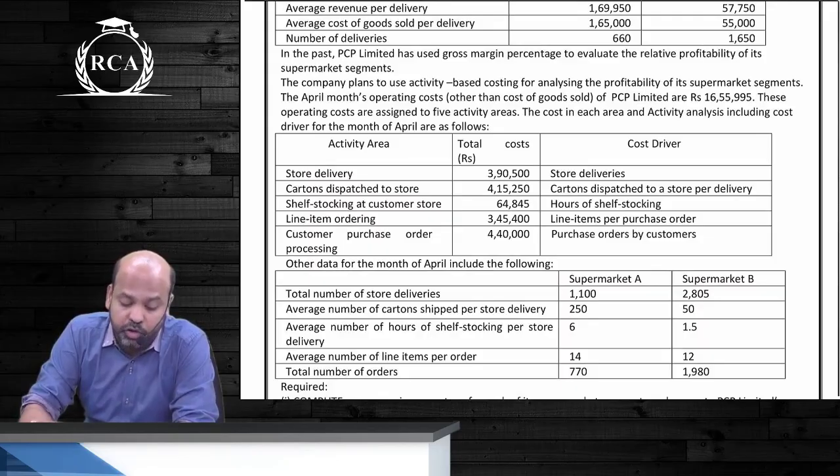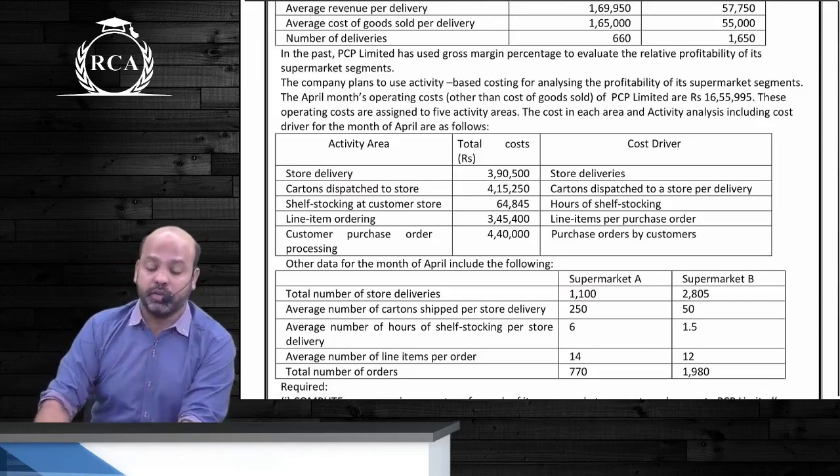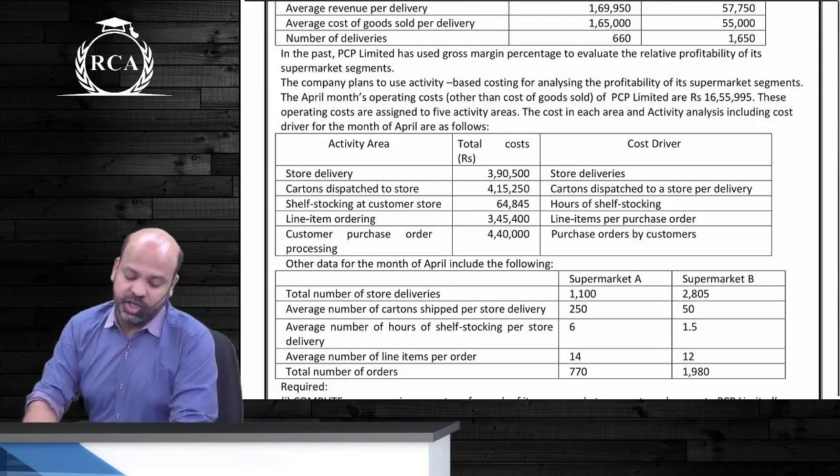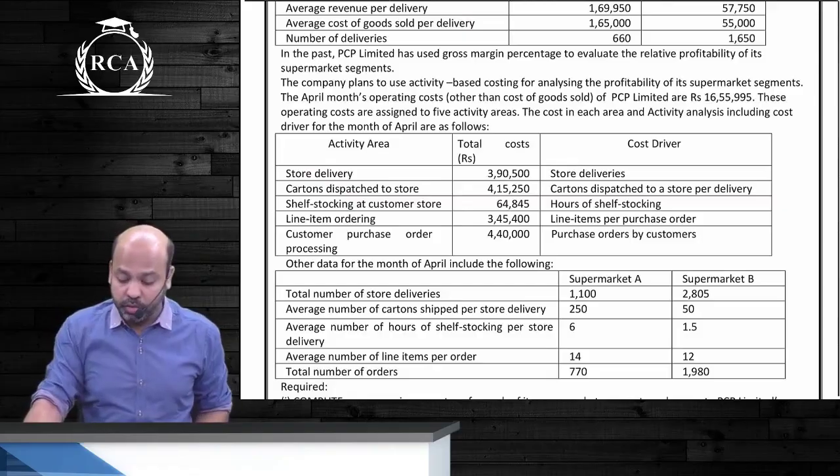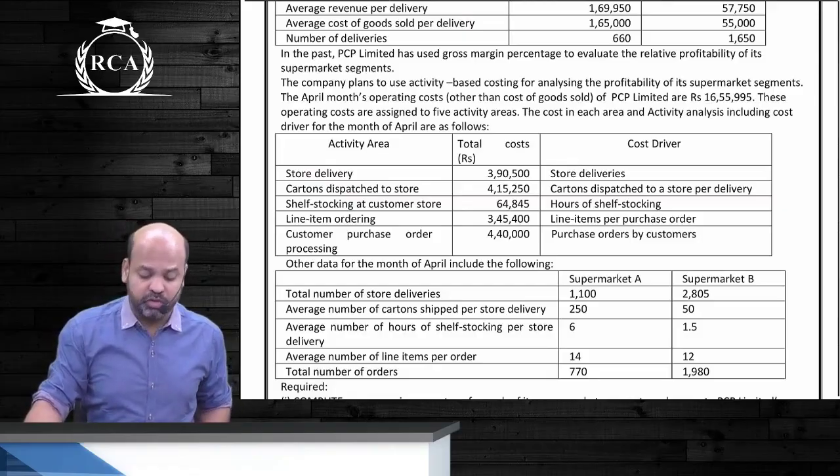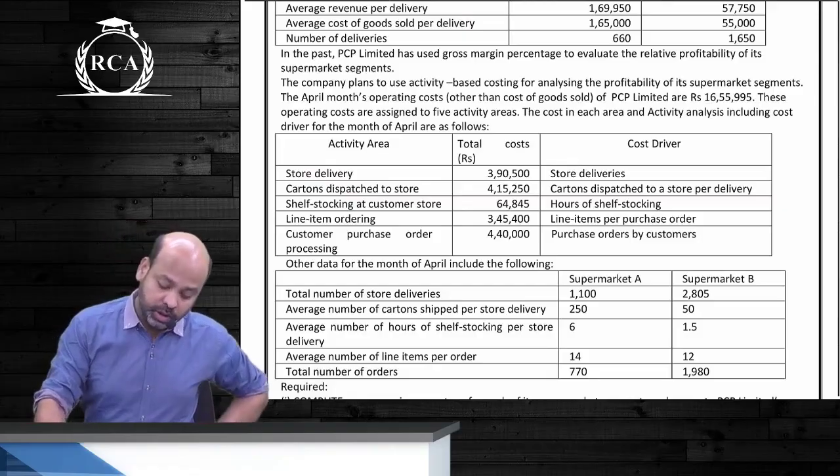The April month's operating cost other than COGS are 16,55,995 rupees. These operating costs are assigned to 5 activity areas. The cost in each area and the cost driver for the month of April are as follows.